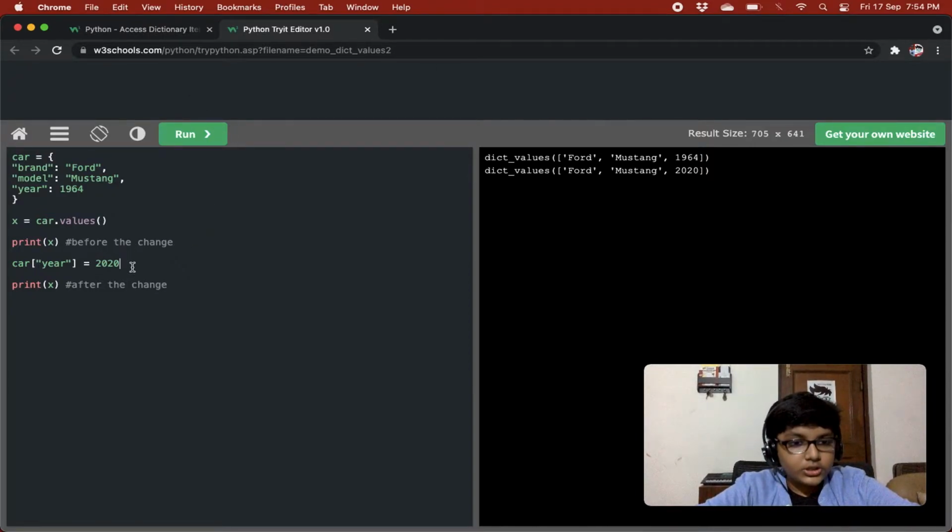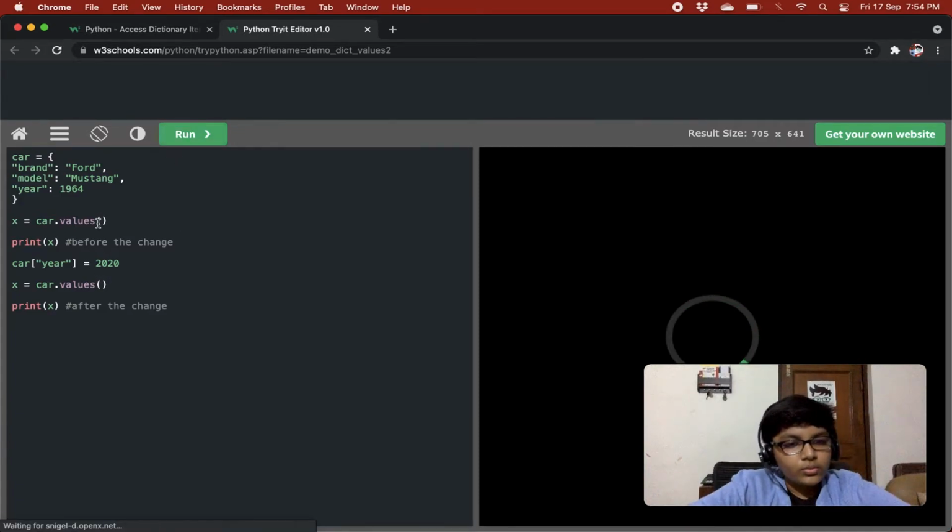So it is just equivalent to like this, you can just do x equals car.values once again, once you have done your change. It is equivalent to what we have done.